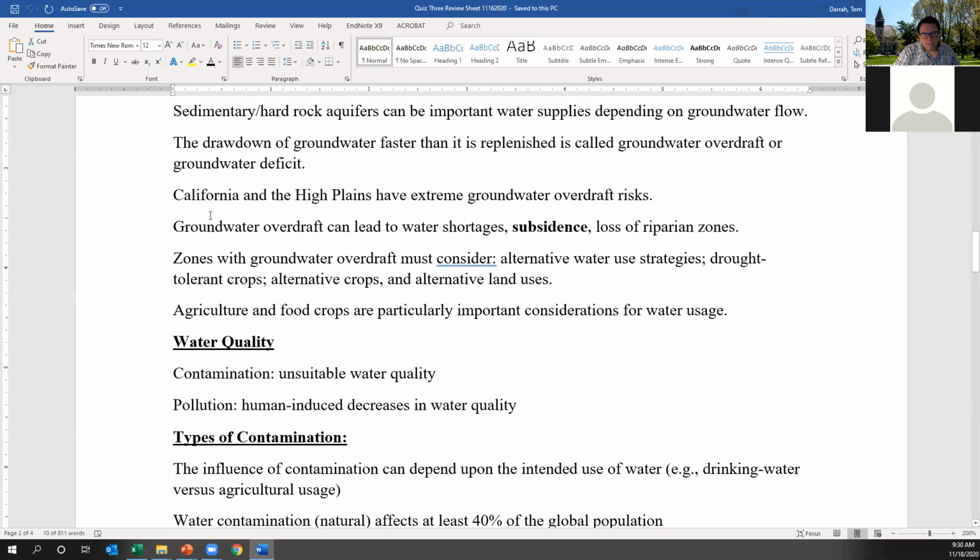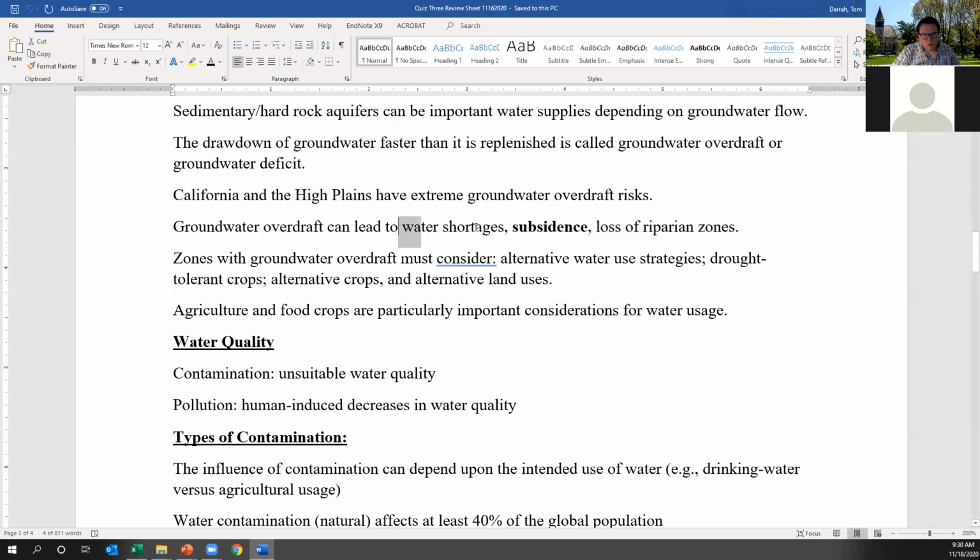Basically, when that drawdown occurs, it eventually can lead to water shortages, subsidence, and loss of riparian zones in these areas. If you look at the desert Southwest and California, the amount of vegetation that's changed in that 20-year drought is insane. There's a lot of loss of riparian zones and vegetation.